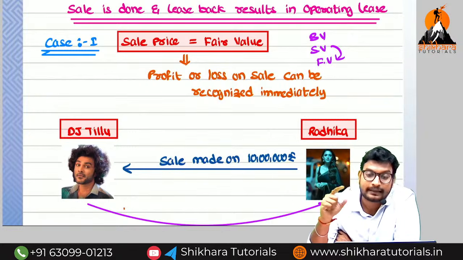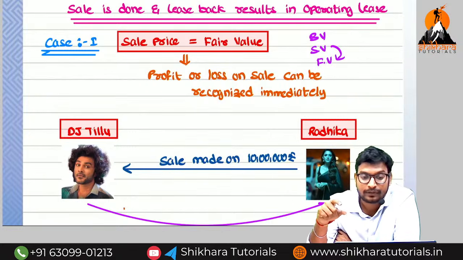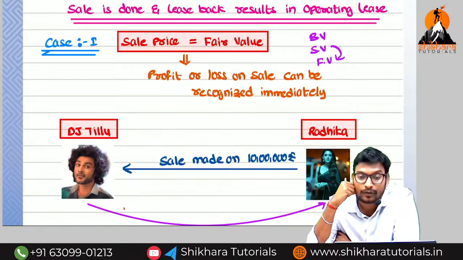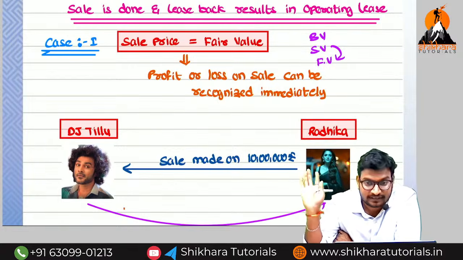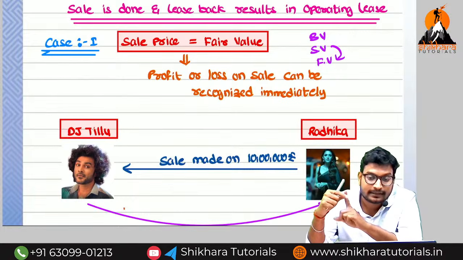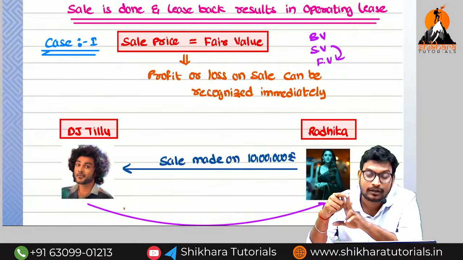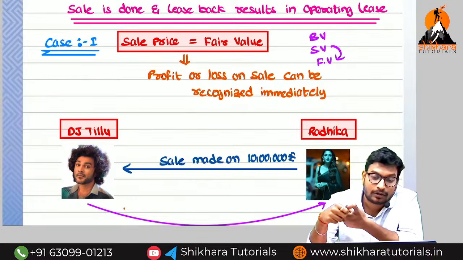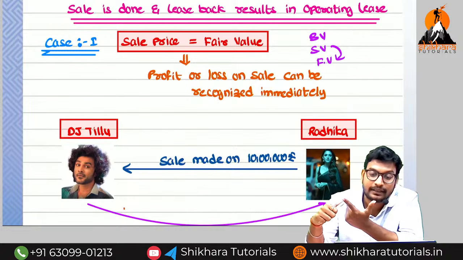If you are doing the correct thing, recognize the profit or loss immediately. If you are doing the wrong thing, you need to do the amortization. What is wrong? Selling at fair value or less than fair value is correct. Selling the asset at more than fair value is wrong. If it is wrong, what do you need to do? Amortization. If it is right, what do we need to do?